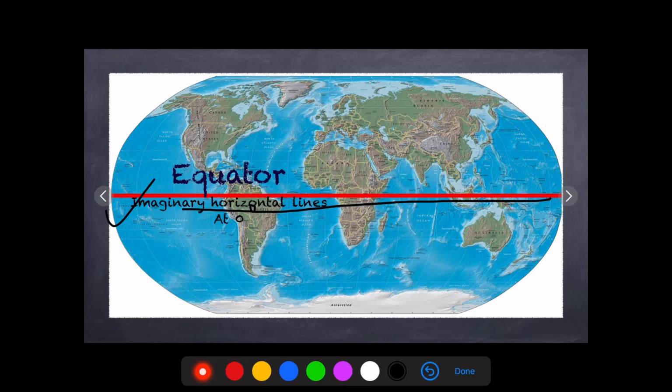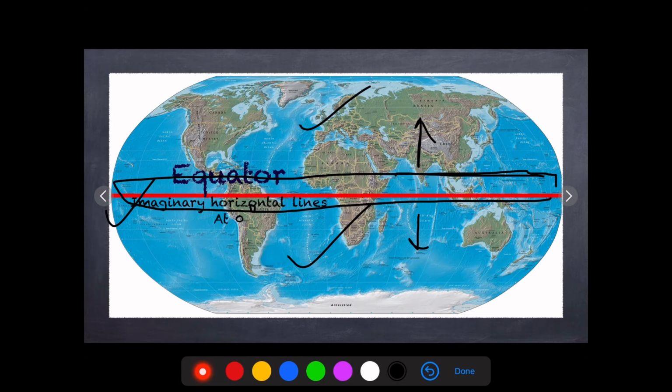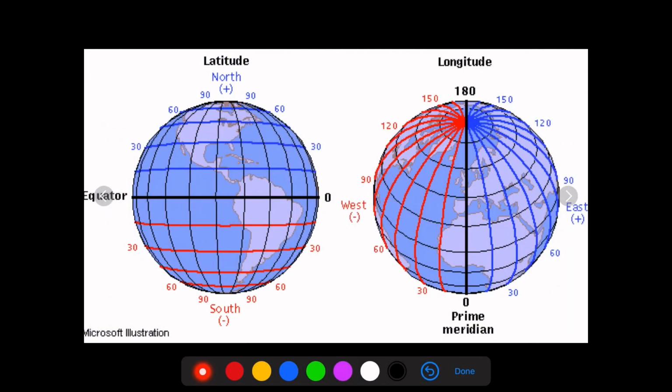As you can see, this red line is indicating the equator, and it divides the earth into two equal halves, the northern and southern hemispheres. The area near the equator is very hot because direct sunlight is parallel to the equator. Now we have cleared the concept of the equator, longitude and latitude. Now see here, latitude and longitude.